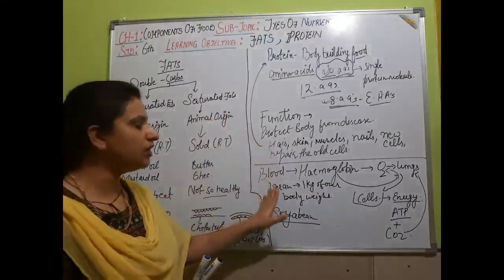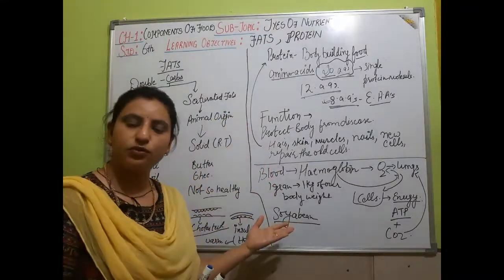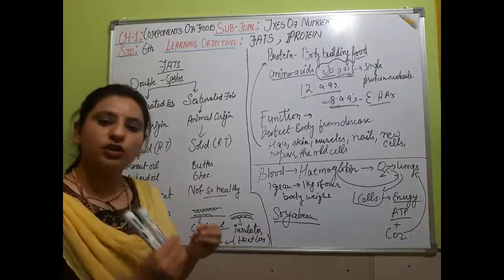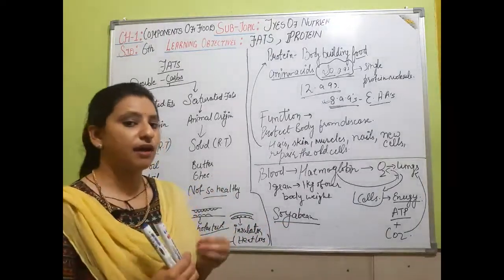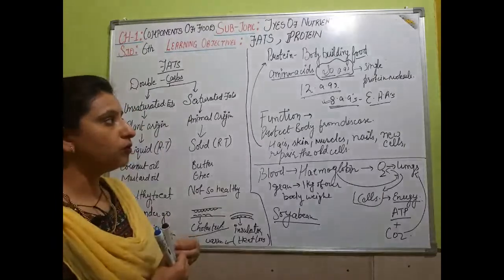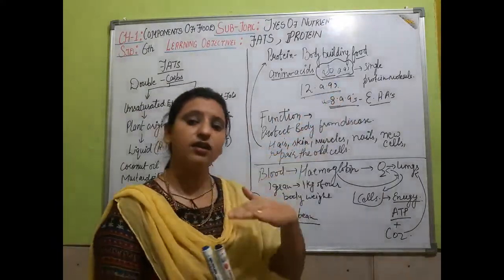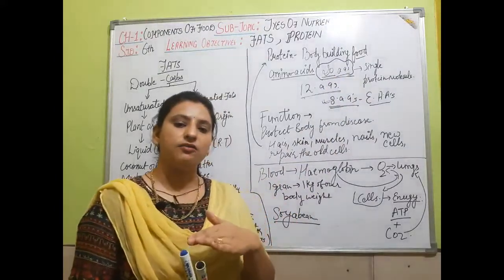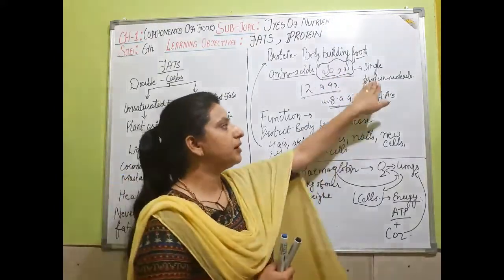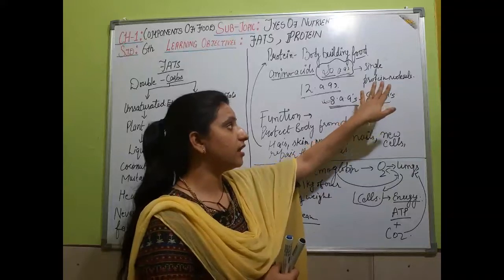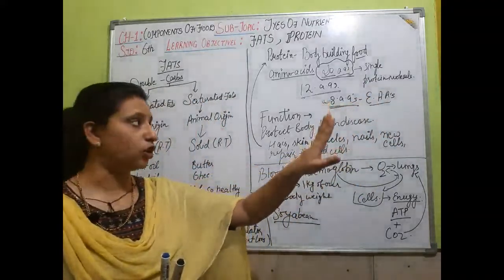Now this is protein, and protein is called a body-building food. Different small units called amino acids combine with each other, forming almost 20 amino acids combined in different numbers and different order, and this gives us a single protein molecule.